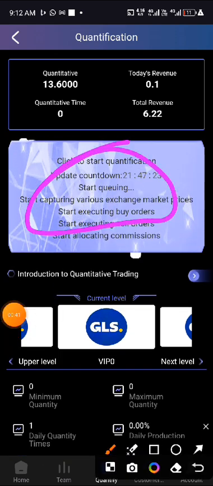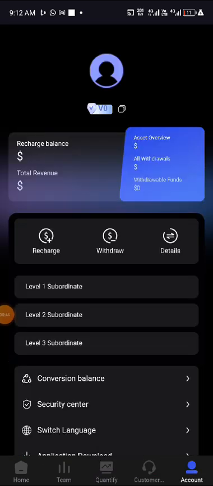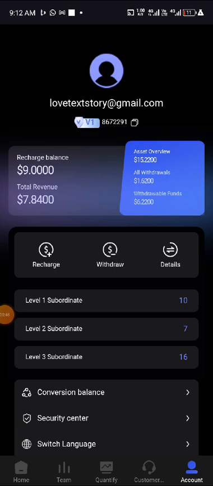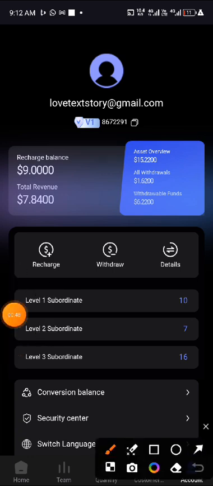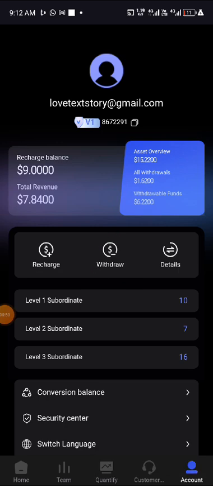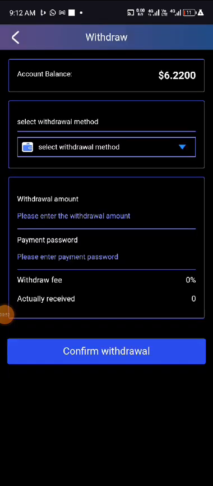This is where you're going to click. I have earned my $1.62 right now. So right now I would like to make a withdrawal of $6.22. But before I make this withdrawal, I want to go to my Trust Wallet where I am withdrawing to.